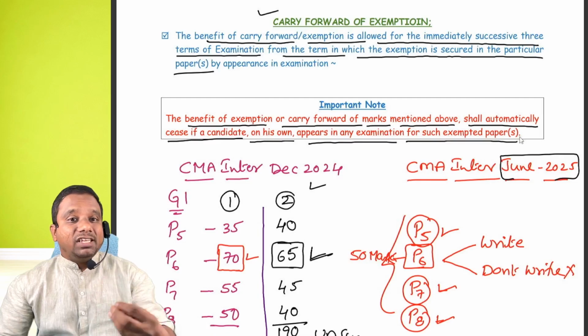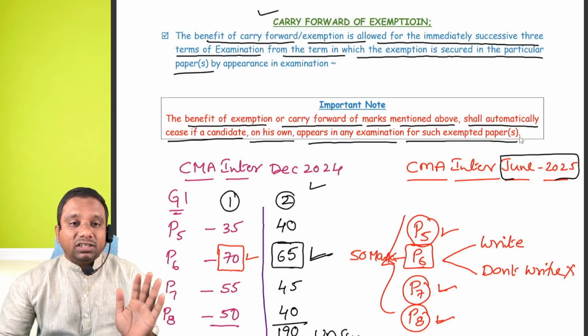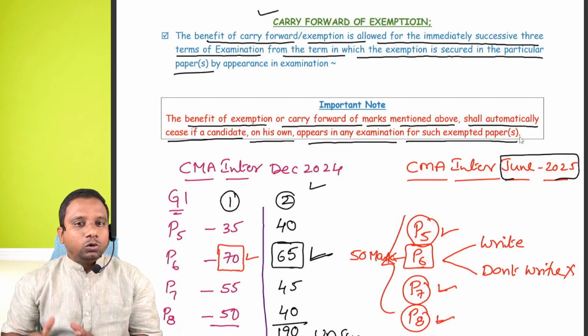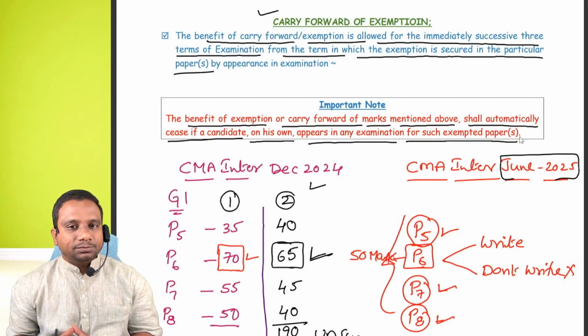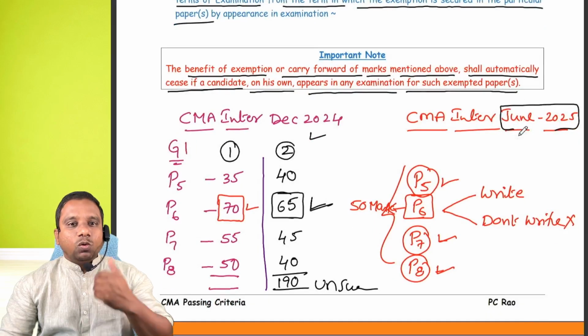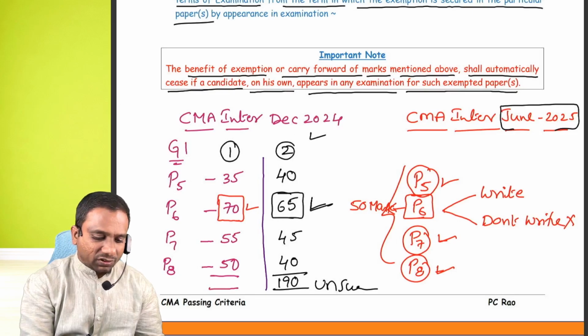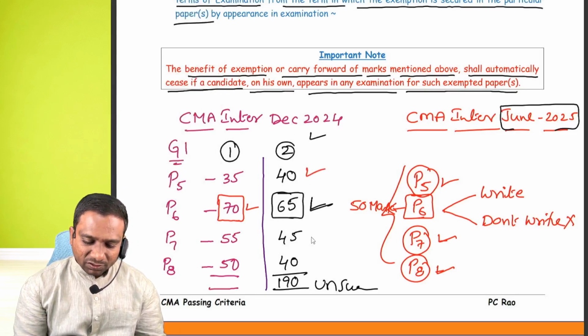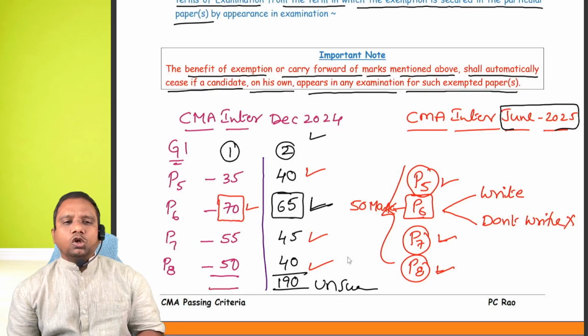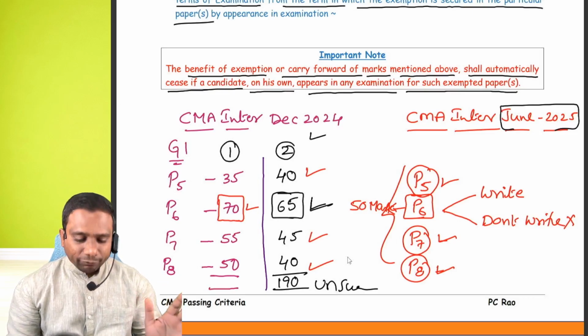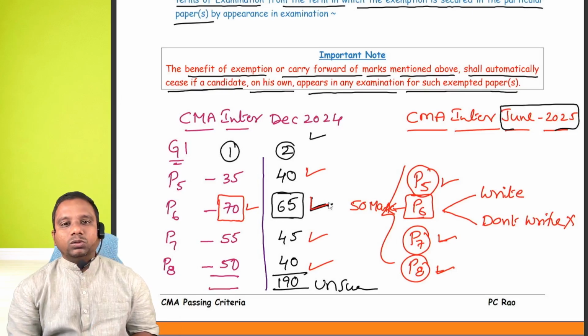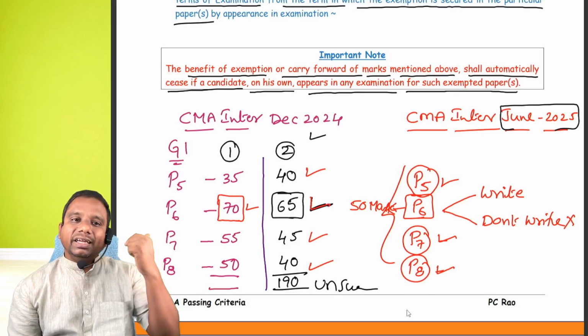Anyway, we pay fees for the whole group, not paper wise. So if you want exemption in this paper, just write the remaining 3 papers, enough. Automatically you get exempted. But if you write paper 6 also, then automatically your exemption expires.